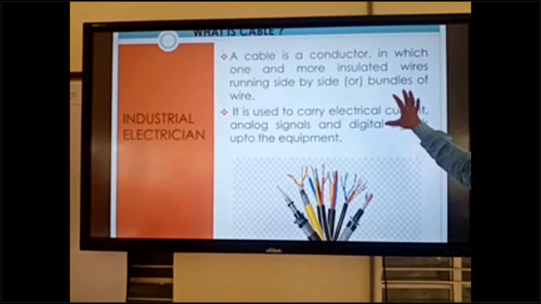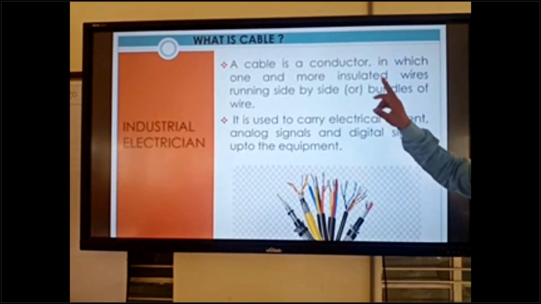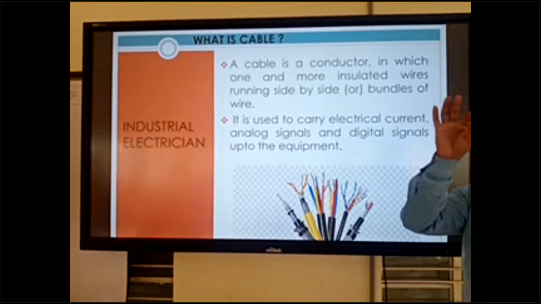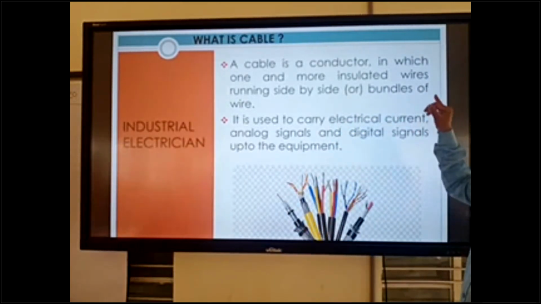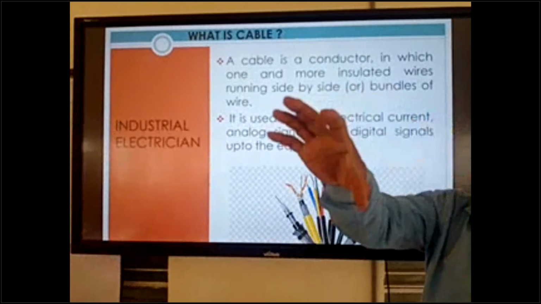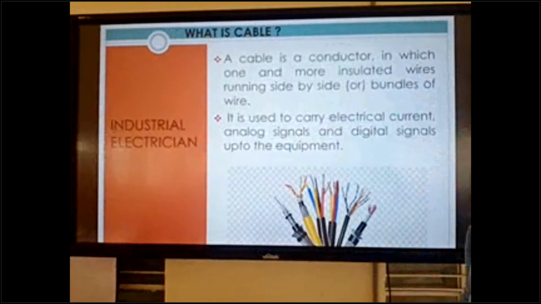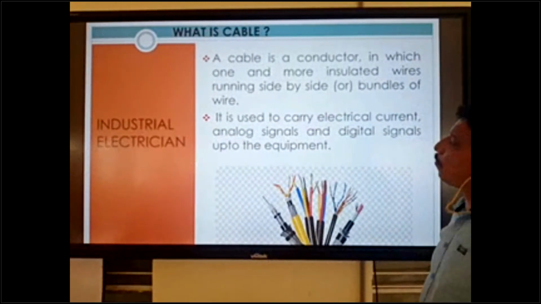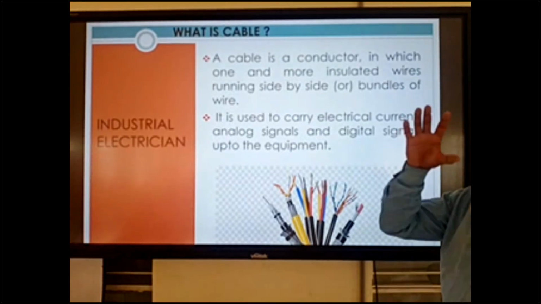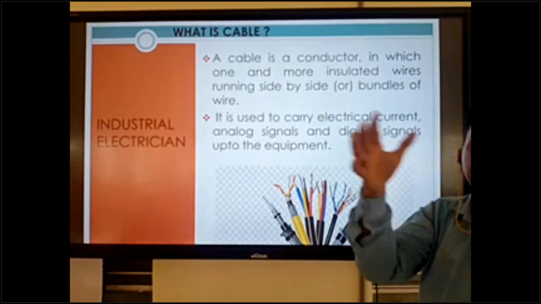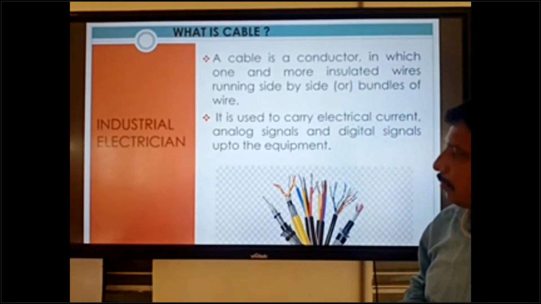So in this slide you can be clear about this. What is the cable? Cable is one conductor. And inside the cable, one or more insulated wires are running, or bundles of wire are coming. All conductors are insulated, not naked. Okay, insulation is there.